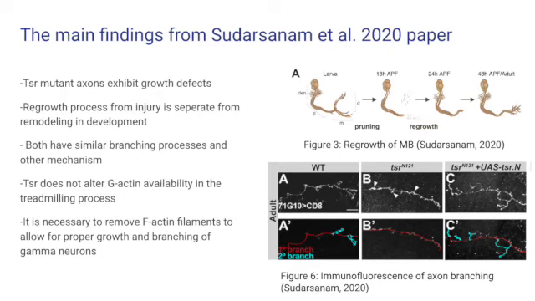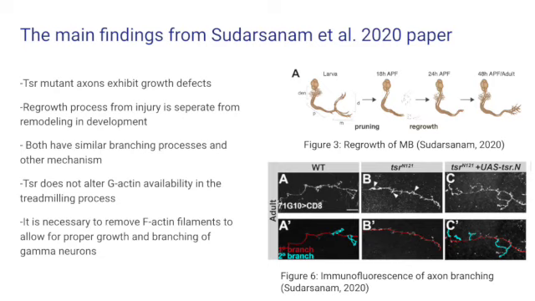Regarding the main findings and take-home messages from this paper, it was noted that TSR mutant axons demonstrate growth defects both in vivo and in vitro, and also exhibit actin-rich filopodial-like structures at the failed branch points in vivo. The process of regrowth following injury is separate from remodeling, but it shares similar mechanisms, such as the branching process. We have known that cofilin plays a role in depolymerization and hence in the remodeling process. However, this paper shows that in Drosophila, the presence of TSR does not affect the availability of G-actin, which is evidence against the idea of treadmilling, but that the lack of TSR does affect the ability of the actin cytoskeleton to branch and grow properly in developing gamma neurons.